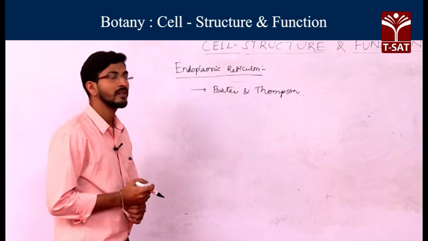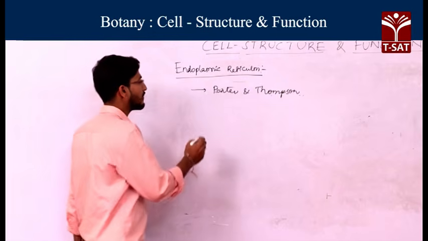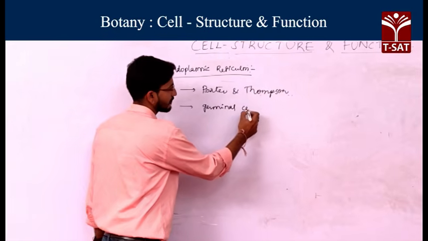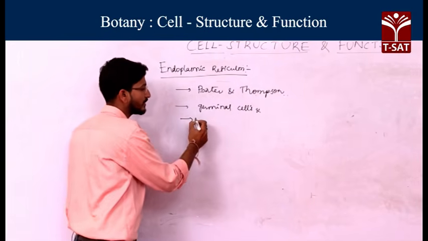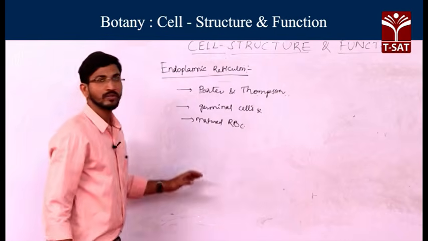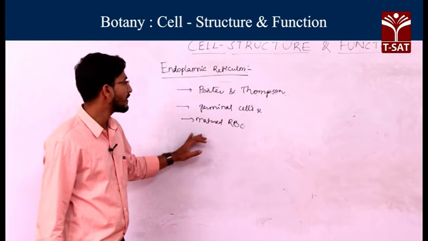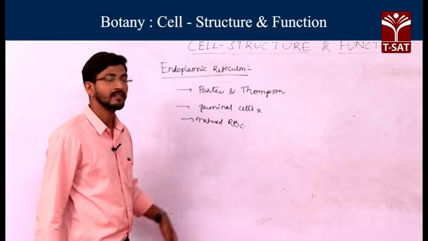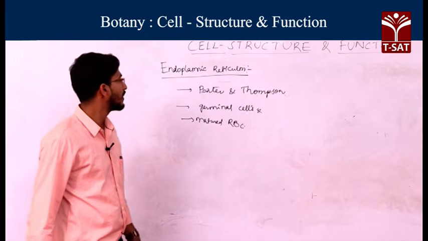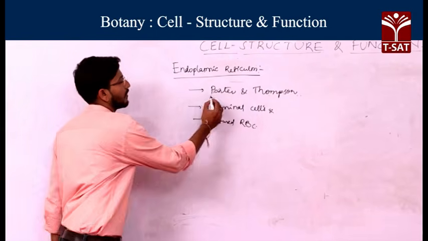The endoplasmic reticulum is present in almost all eukaryotic cells, but it is absent in germinal cells and mature RBC. Almost all living eukaryotes contain this endoplasmic reticulum, but it is absent in germinal cells, mature RBC and also prokaryotic cells. The name endoplasmic reticulum was given by the scientist Porter.